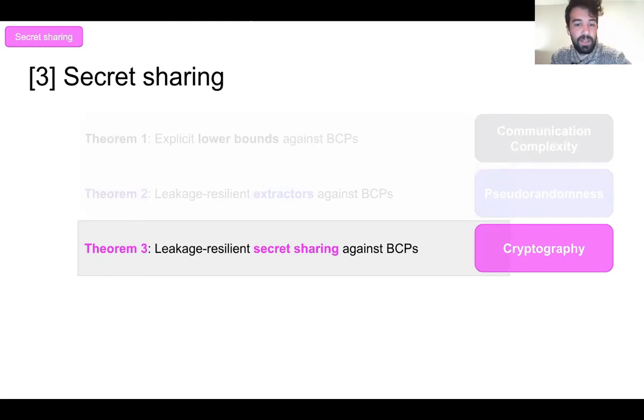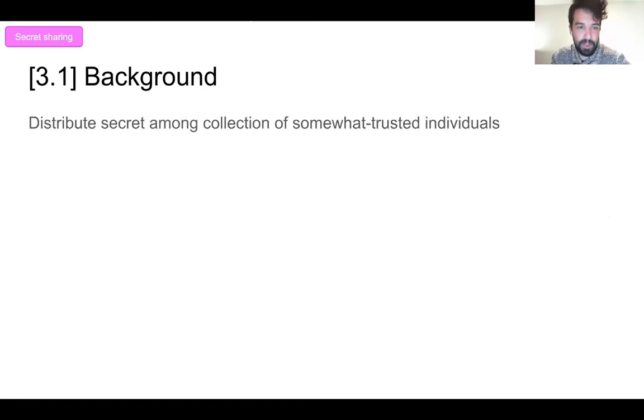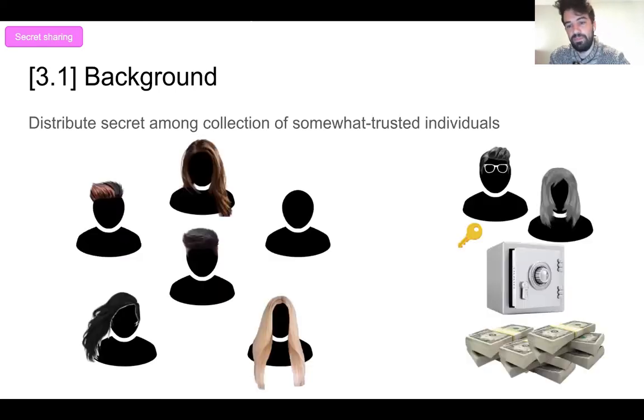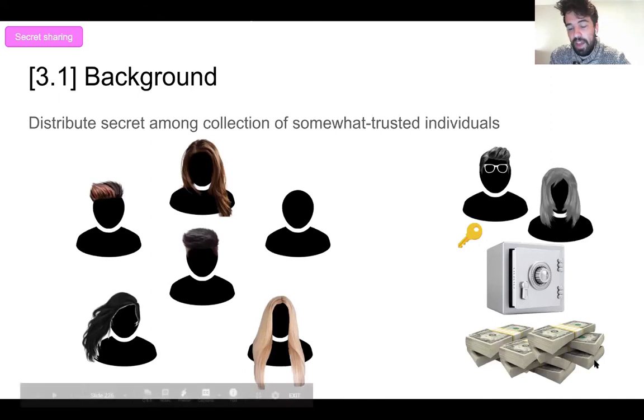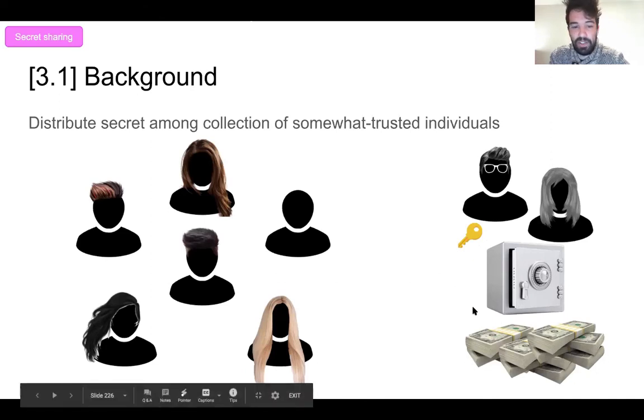So now let's talk about our leakage resilient secret sharing schemes. So secret sharing is motivated by the application of wanting to distribute some secret among some individuals that you kind of trust and kind of don't. So here's one nice application. Consider two parents that want to establish maybe some family emergency fund, but they want to make sure that their kids only use it for emergencies.